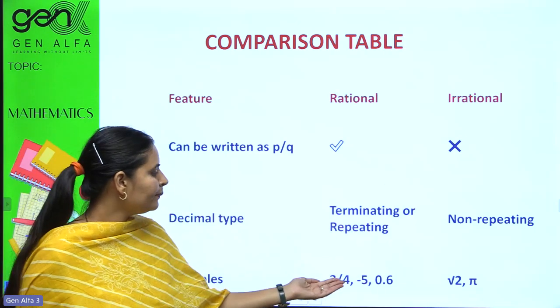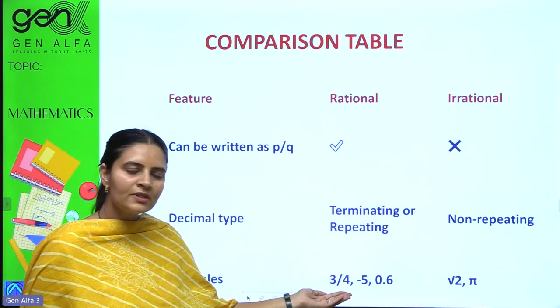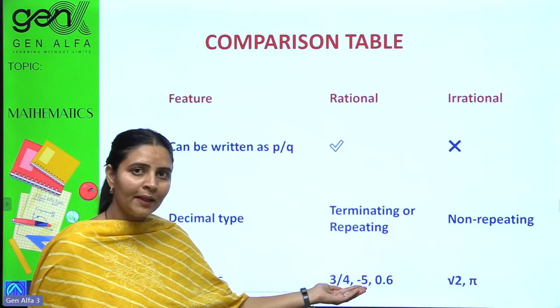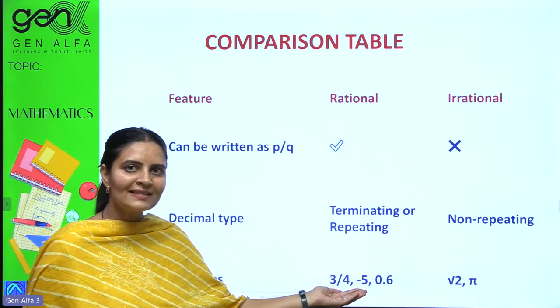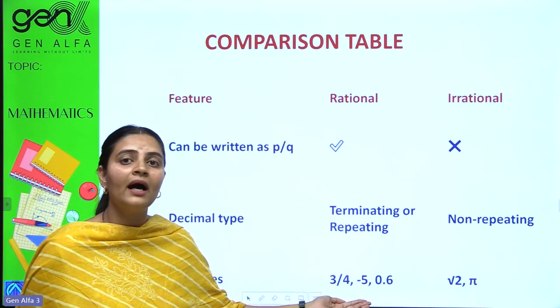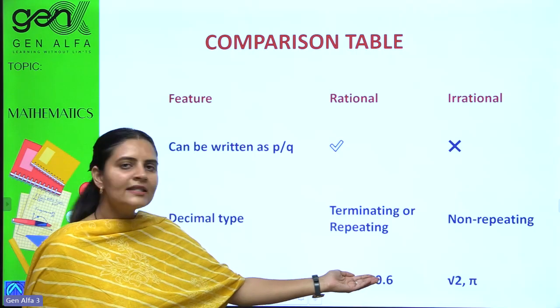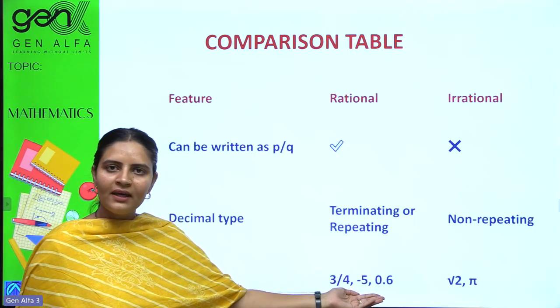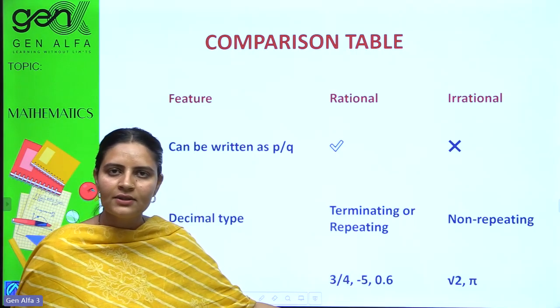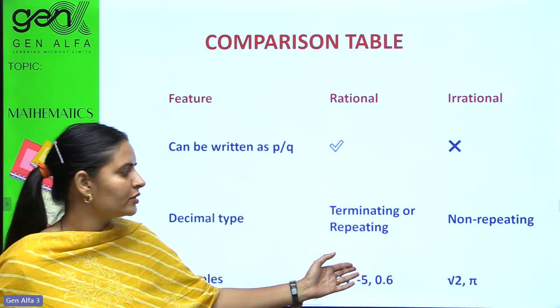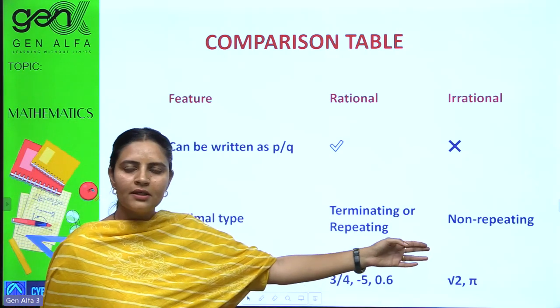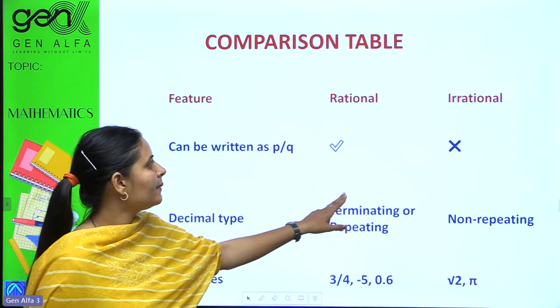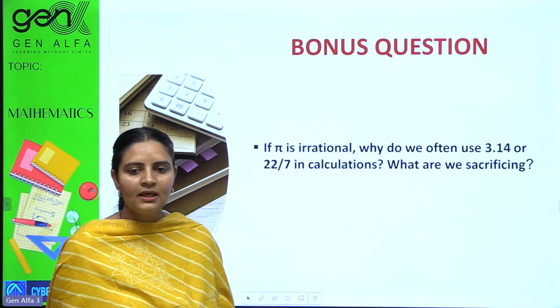Examples of rational numbers are fractional forms. 3 by 4, minus 1 can be written in fractional form, minus 5 by 1. Again, 0.6 is ending after 1 digit, so it can be taken as a rational number. Under root 2 and pi are the famous examples of irrational numbers.